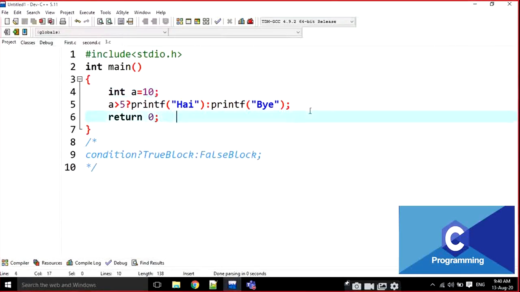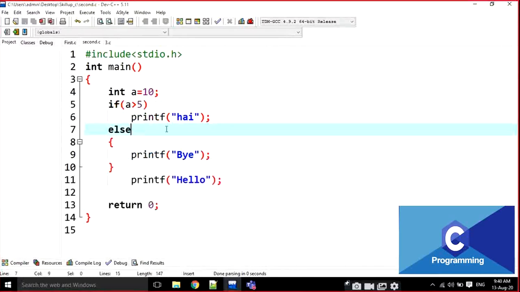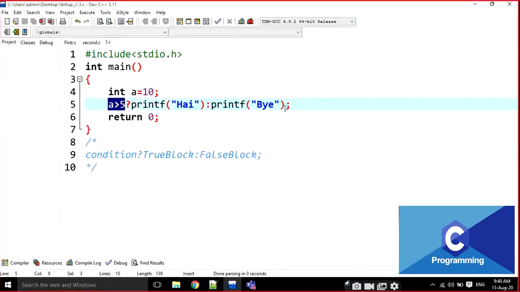This is the same thing I would write using if; here I write it as a conditional operator, or ternary operator.